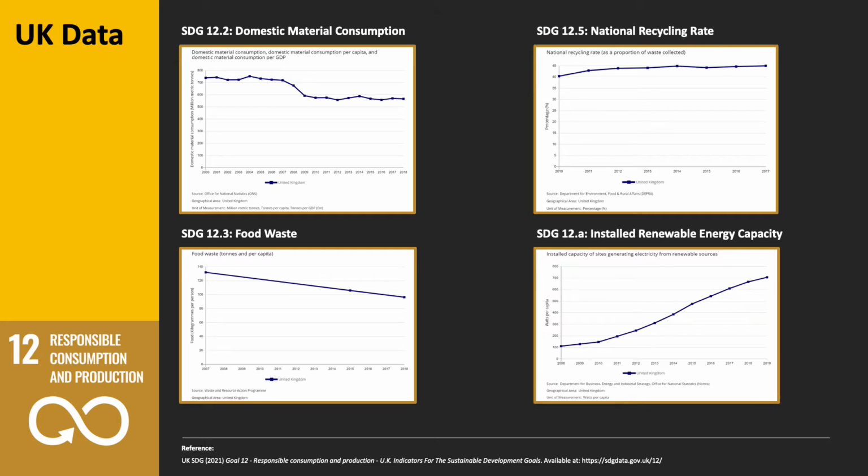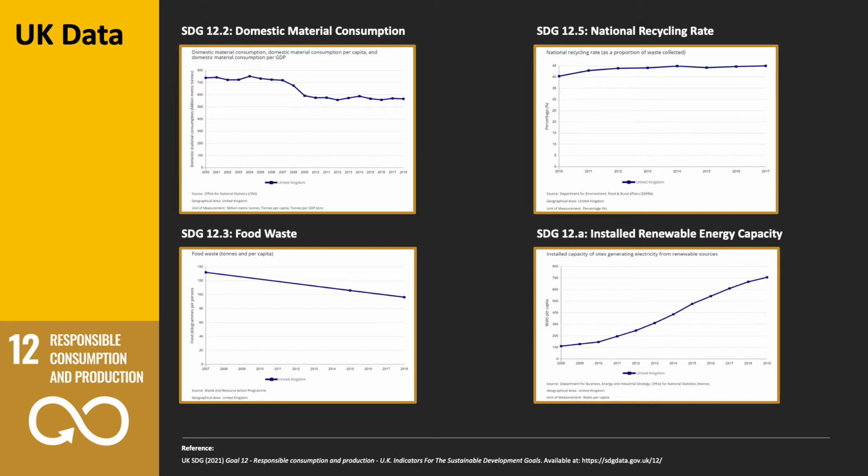If we look at target 3, our food waste in the UK. So in 2007, this was 130 kilograms per person, and now 2018 is down to just below 100 kilograms per person. So that's a big reduction in food waste. The 5th target, if we look at the national recycling rate, the recycling rate has gone up slightly from 40 in 2010 to 45 in 2017. It doesn't look enough, but it may be enough to meet the targets.